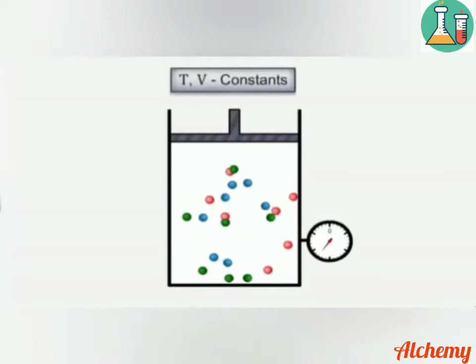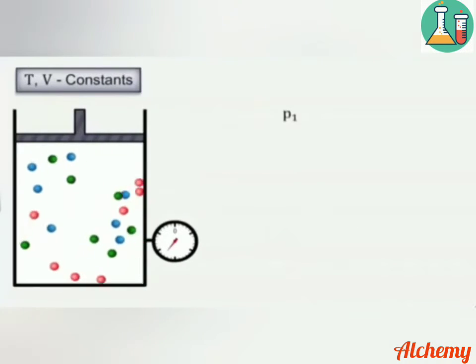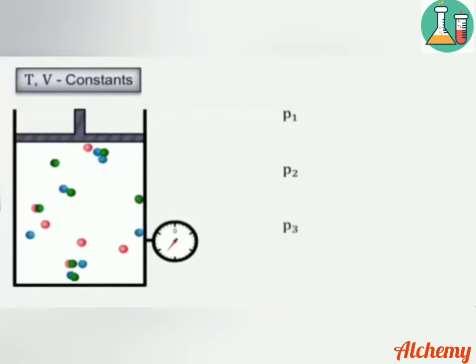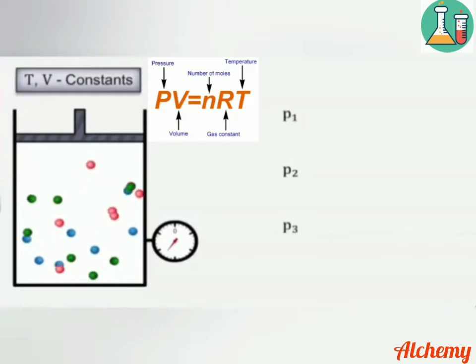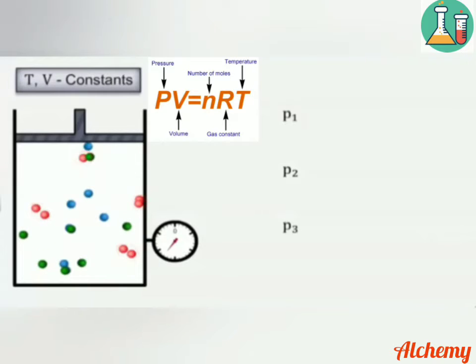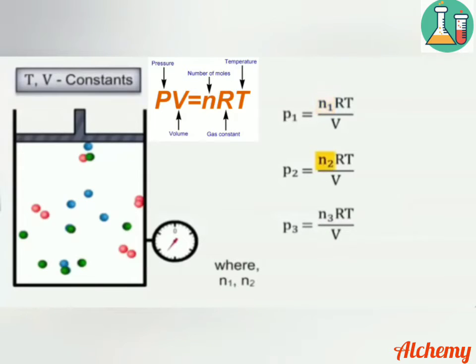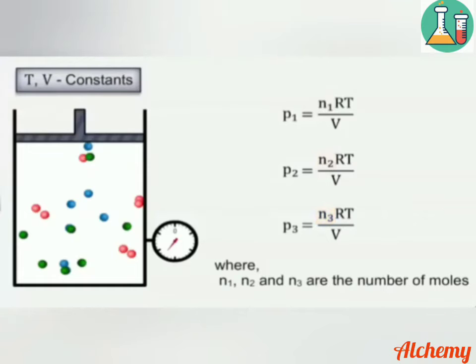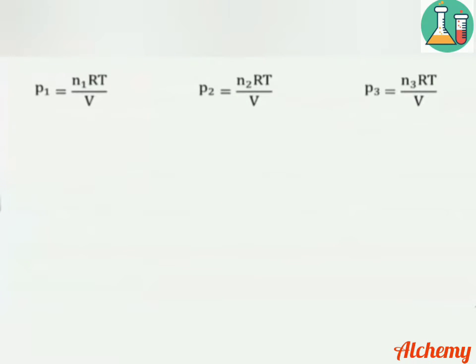A container with volume V and temperature T contains three gases with partial pressures P1, P2 and P3. From the ideal gas equation PV equal to nRT, the partial pressure P1 can be written as n1RT divided by V. Similarly, partial pressure P2 can be written as n2RT divided by V, and the partial pressure P3 as n3RT divided by V, where n1, n2 and n3 are the number of moles of gases 1, 2 and 3. According to Dalton's law, the total pressure is the sum of partial pressures P1, P2 and P3.